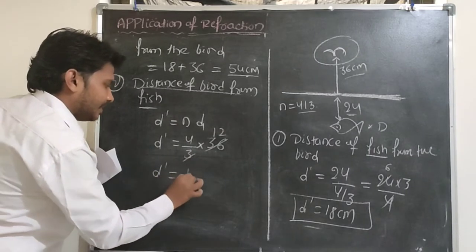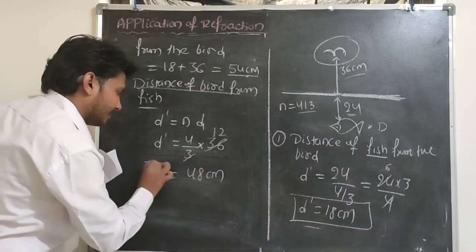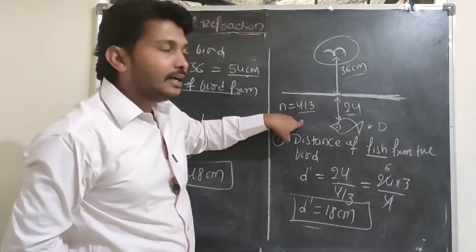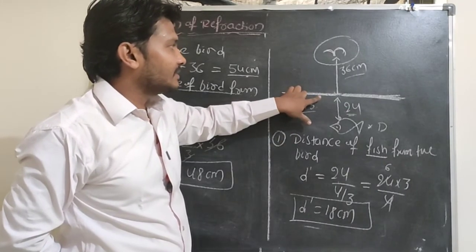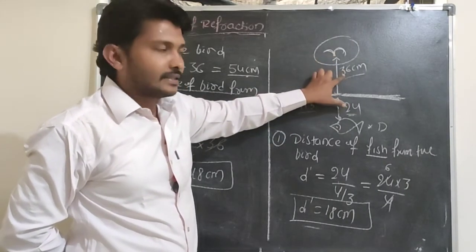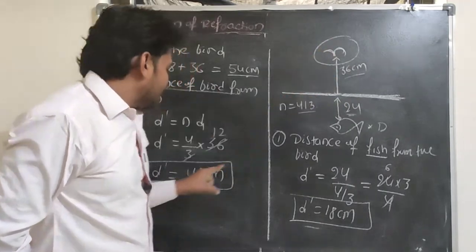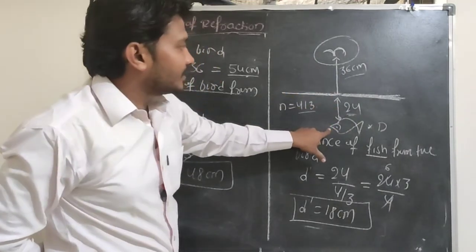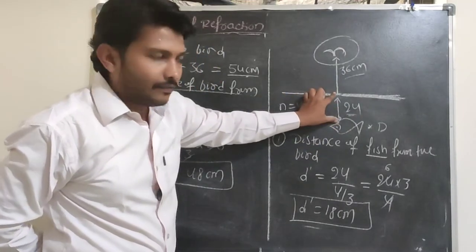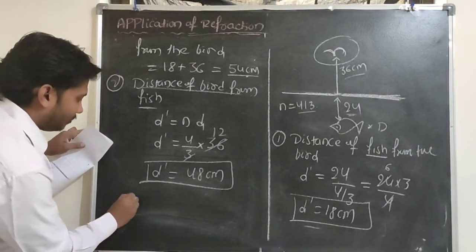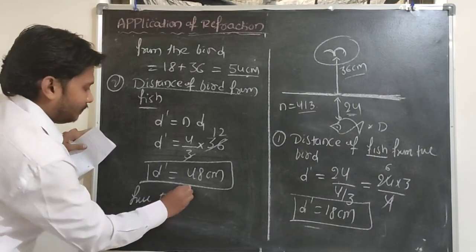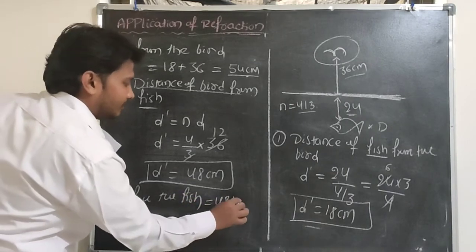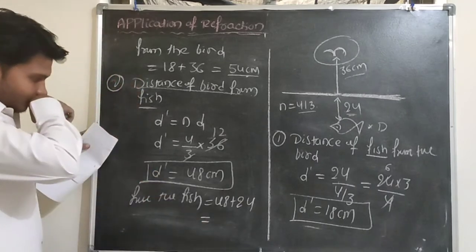So d dash is equal to 48 centimeter. If the object is in rarer medium and the observer is in denser medium, the actual height is 36 centimeter, but it looks like 48 centimeter from the water surface. From the fish, what's the distance here? The fish is at a depth of 24 centimeter. So from the fish, the total height is 48 plus 24, that is 72.